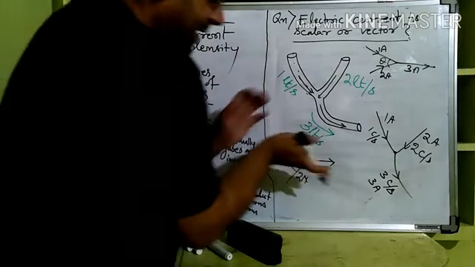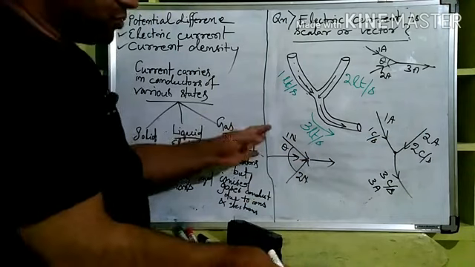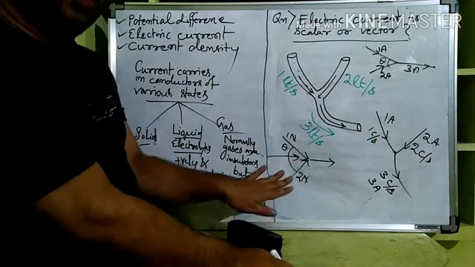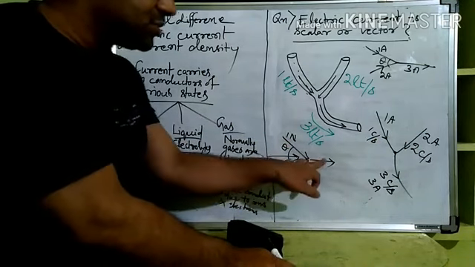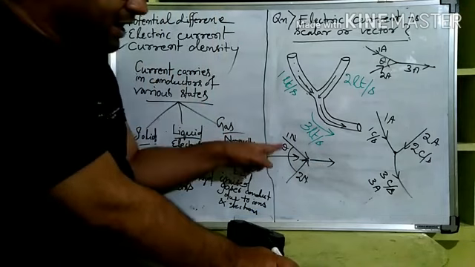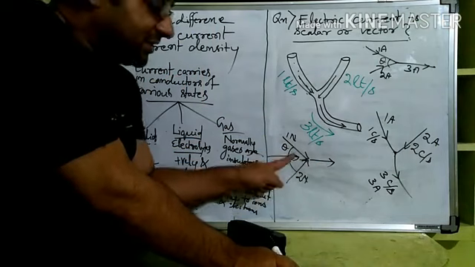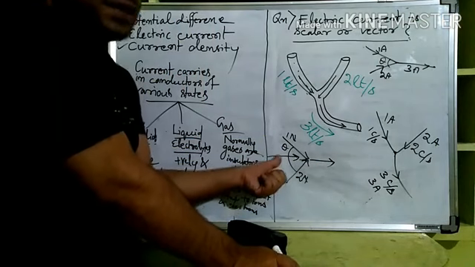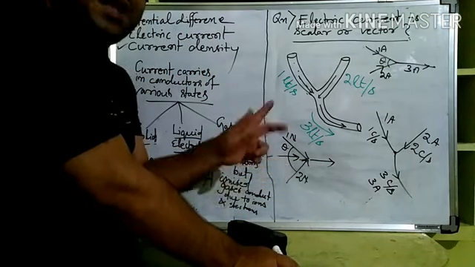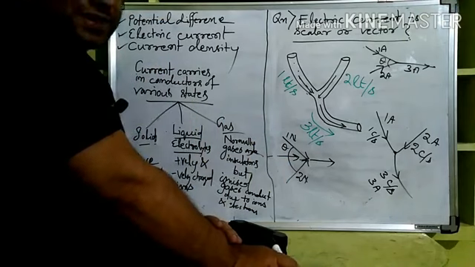Those will be added, and there will be other components also. We will vectorially add 1 and 2. It is not as simple as 1 plus 2 is equal to 3. So whenever we are taking vector quantities, the direction also has to be taken into picture. They cannot simply be algebraically added, right?